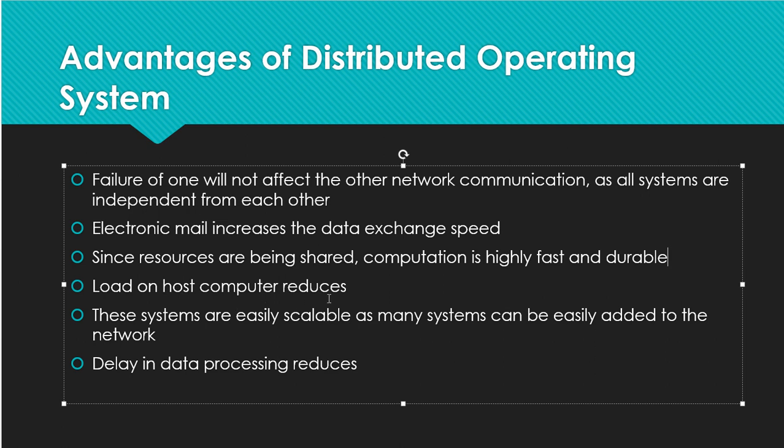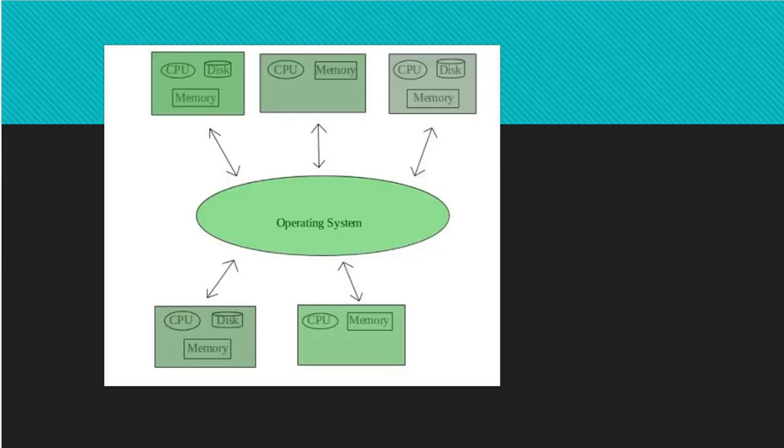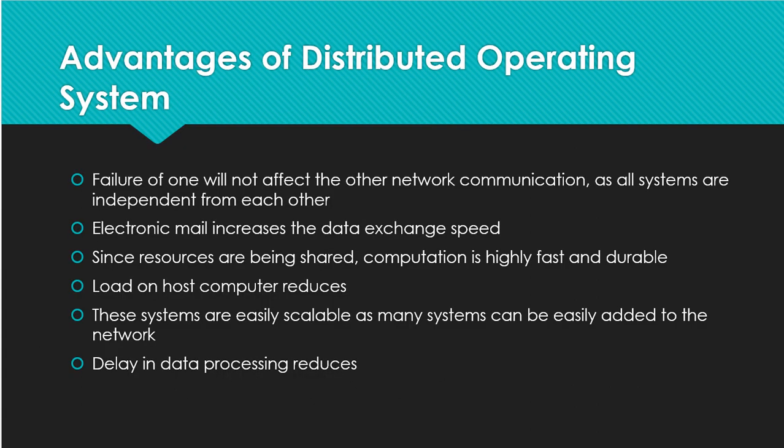Load on a host computer reduces. In a network, there must be a host, and all the load comes onto the host, but here it is distributed. Every PC has its own CPU, own memory, own disk. Because of this, the load is distributed. Load means the number of processes accepted and to be executed. Here, the programs or the work on those programs is distributed to all other PCs. That is why the load will be decreased.